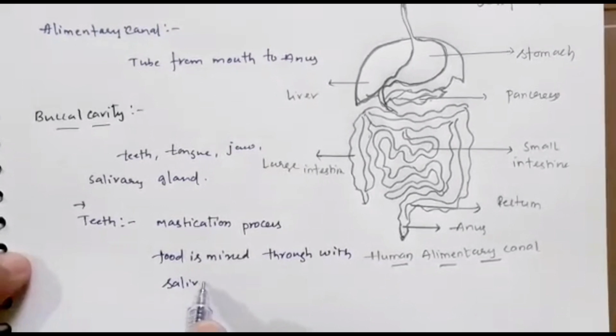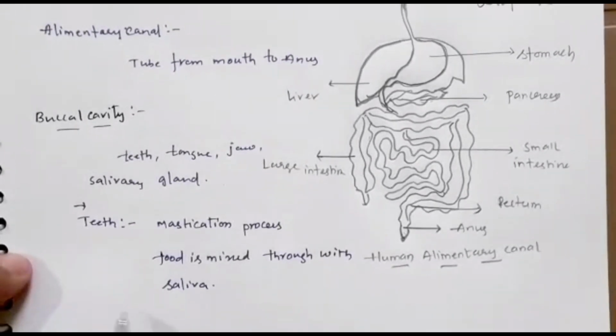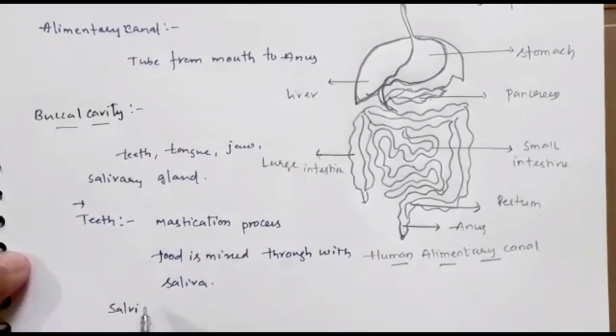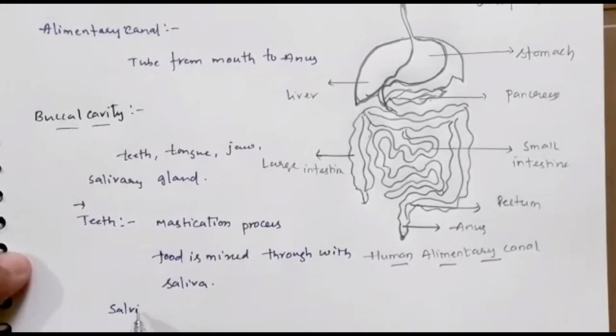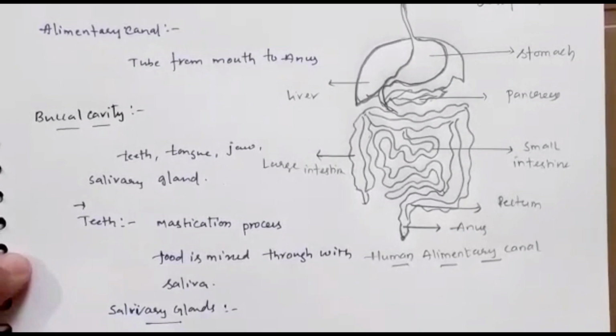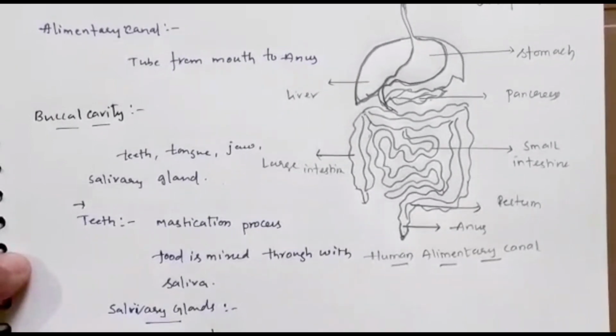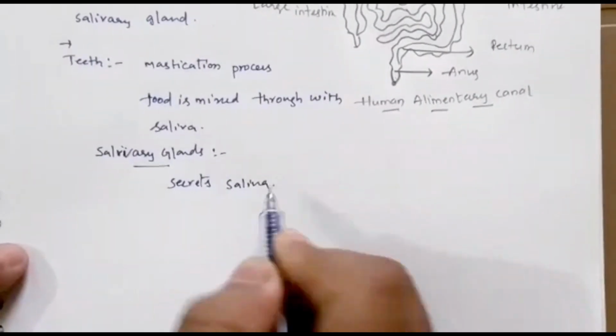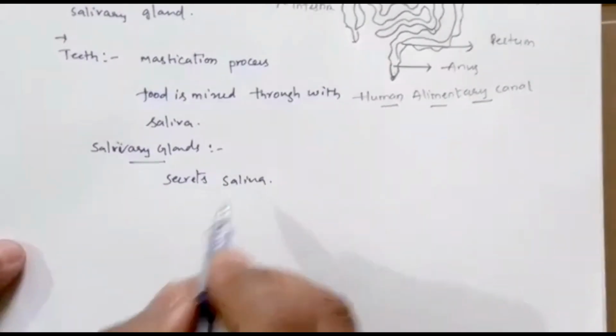Is it clear, children? Okay, so in our mouth, buccal cavity, we have salivary glands. Okay, so these salivary glands secrete saliva. Is it clear for everyone, children? Those salivary glands secrete saliva.